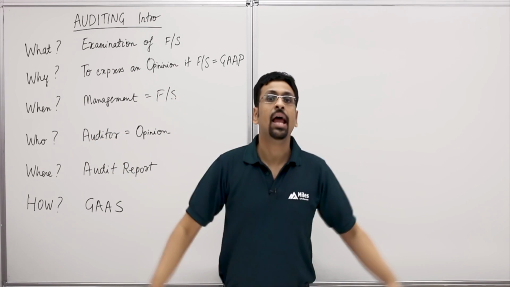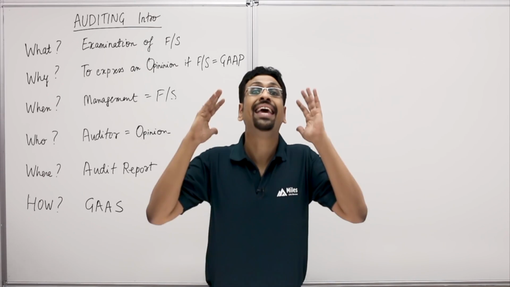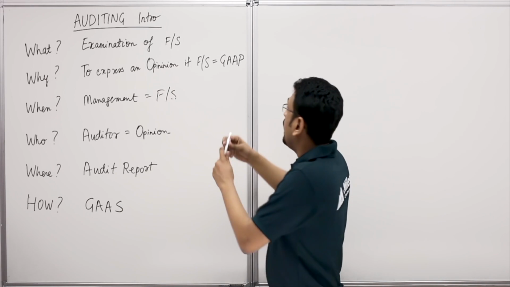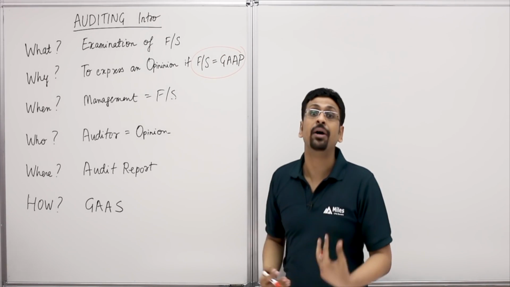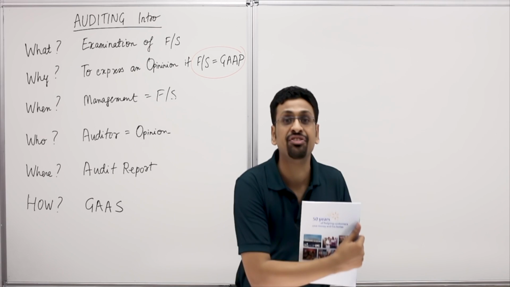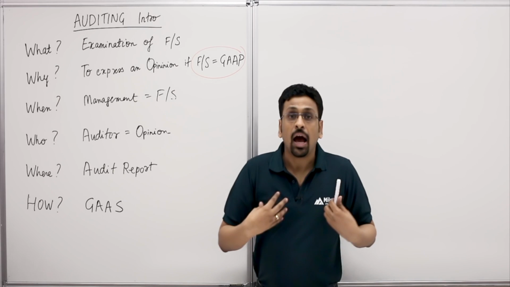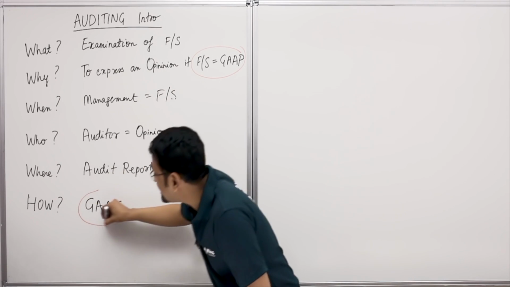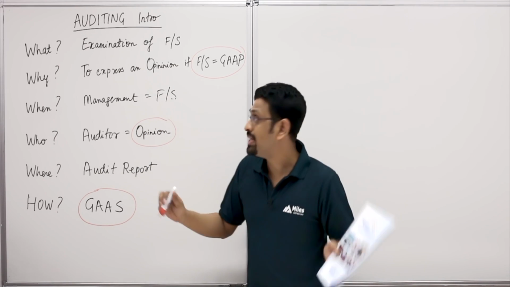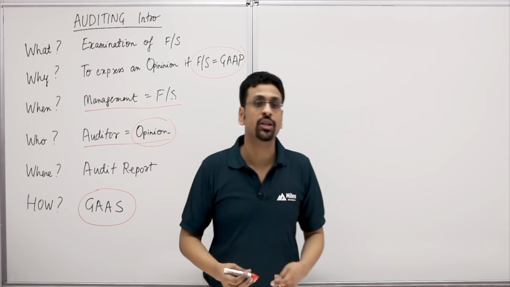Now, the big question, how do we do the audit? That's done by performing audit procedures as per US GAAS. That's the generally accepted auditing standards. Guys, note, the financial statements are prepared as per GAAP. So management uses GAAP, generally accepted accounting principles, to prepare these financials. They prepare these financials, give it to us. That's where we come in. We do our audit procedures as per GAAS to express our opinion on these financials. Once again, management responsible for the financials. We as auditors responsible for our opinion on these financials.